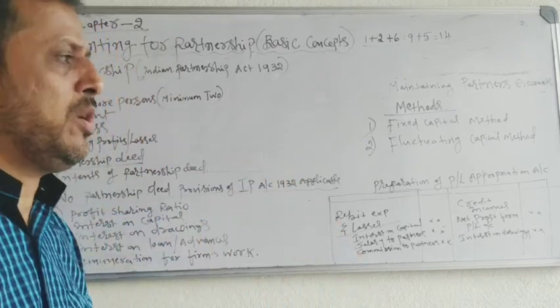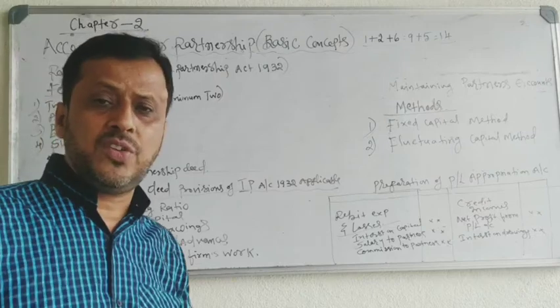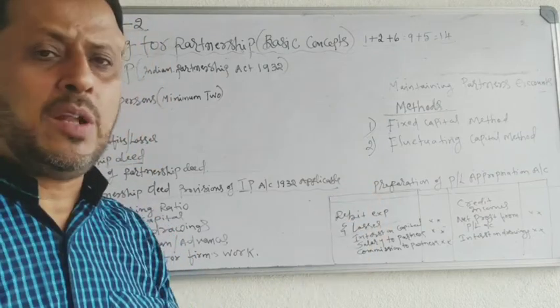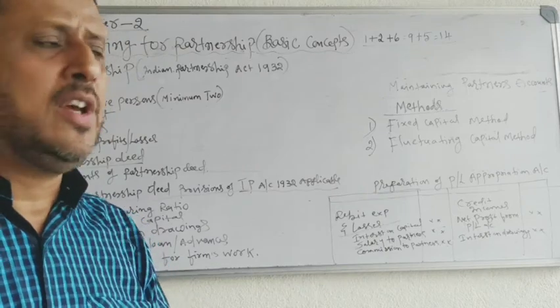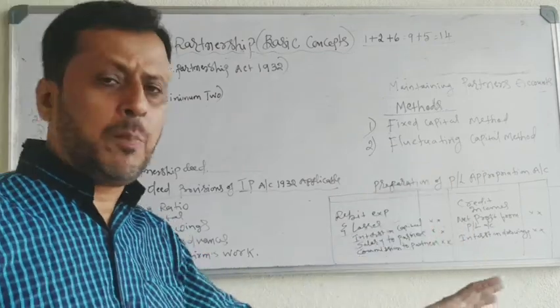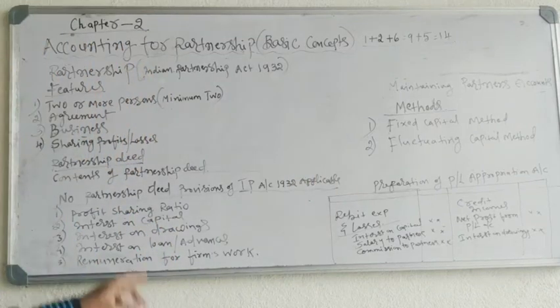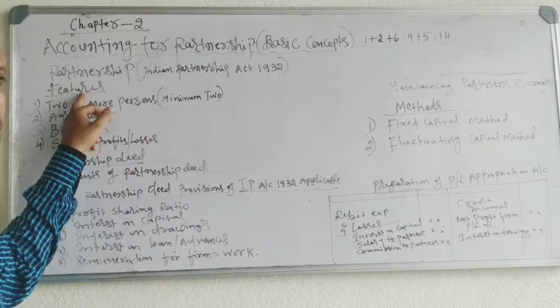Just keep in mind that partnership business is an association of two or more persons who invest capital, who share profits and losses, and the business can be carried on by all partners or any of them acting for all. Let's go to the features of a partnership firm.